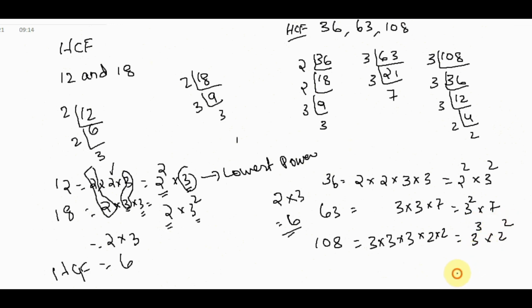HCF is equal to, as I told, the lowest power. The 2 is here, but here it is not there, so we can't take the 2. The common number is 3: here the power is 2, here the power is 2, and here the power is 3. So for HCF we take 3 square, the lowest power. 3 into 3 is equal to 9. 9 is the HCF of the 3 numbers.